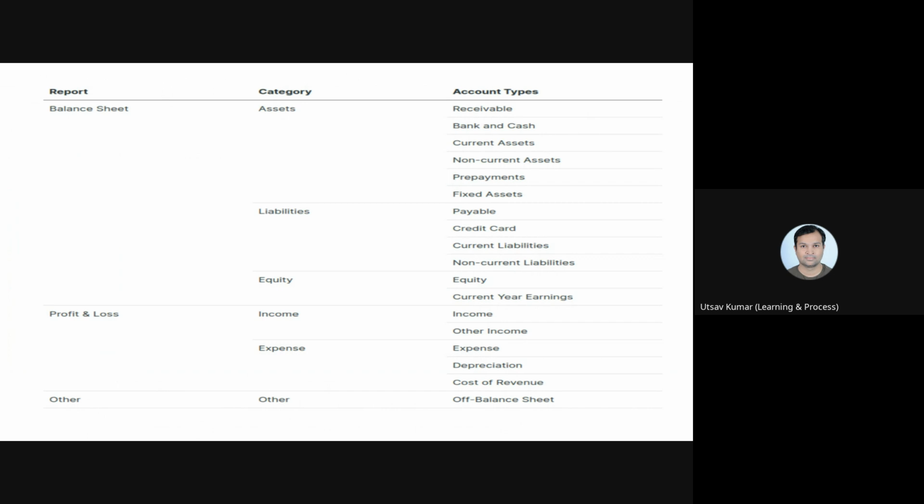So if your account is a credit type account and you are doing a debit, your account balance will reduce. If you are doing a credit, your account balance will increase. If your account category is asset and you are doing a debit, your balance will increase. If your account is a debit type and you are doing a credit, your balance will reduce. Okay, so this is important.